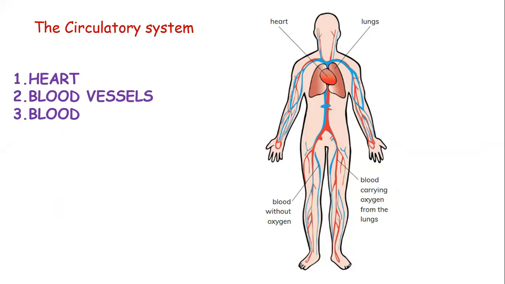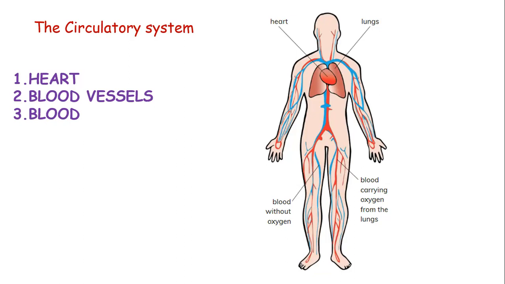Now, we note about the human body systems. The human body is made up of various systems that work together to keep us alive. And that is the same case for any other living organisms. They have various body systems that work together to keep these organisms alive.